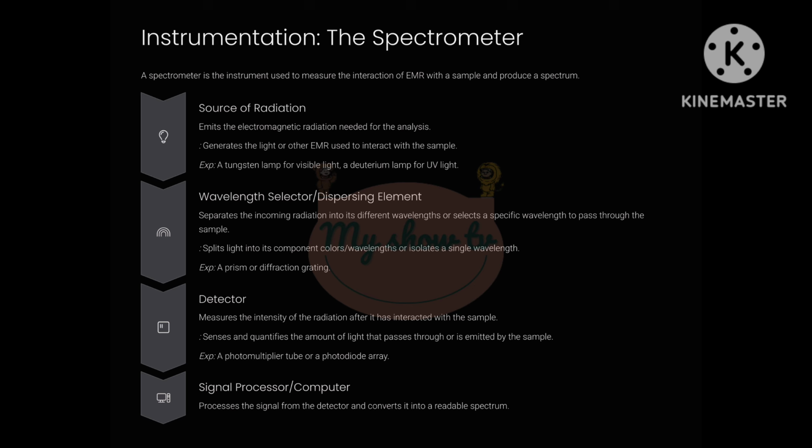5. Signal processor, computer. The signal from the detector is usually a weak electrical signal. The signal processor amplifies the signal and converts it into a digital form that a computer can understand. The computer then takes this data and generates the spectrum, which is typically a graph showing the intensity of the radiation as a function of wavelength or frequency. This spectrum is what we analyze to get information about the sample.